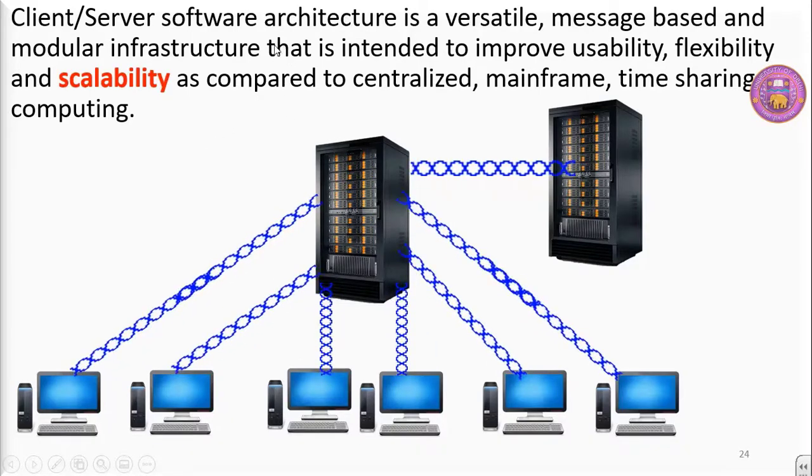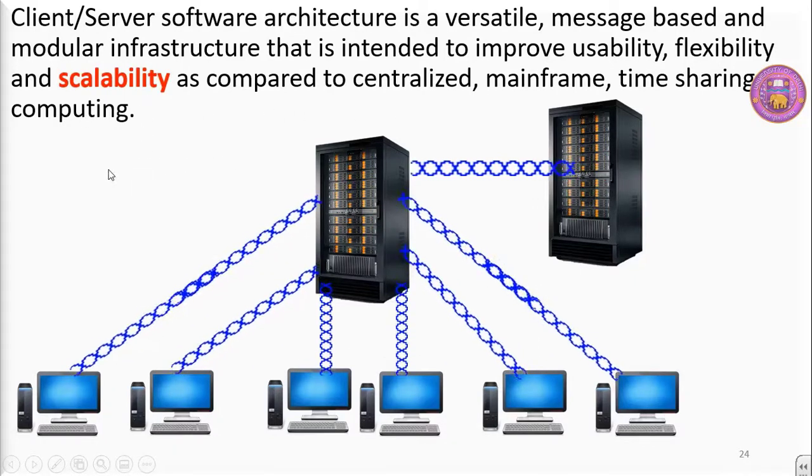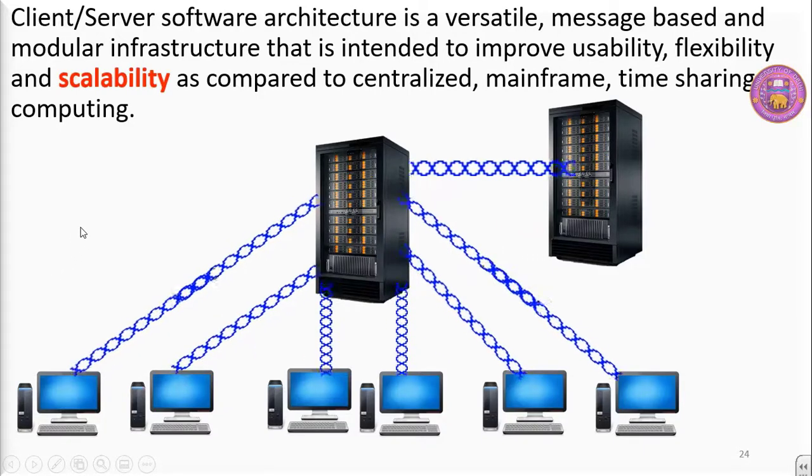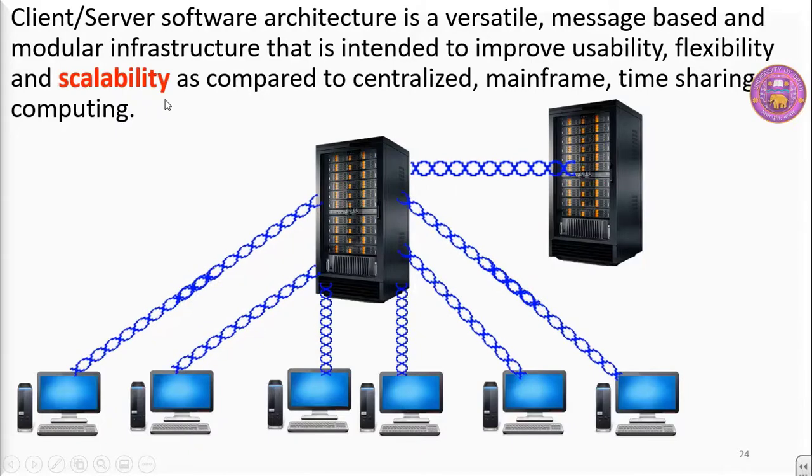So you have seen that client server software architecture is versatile. It is message based, we talked about it. It is modular infrastructure, we also discussed this point, that is intended to improve usability, flexibility and scalability. Here you have seen the example of scalability. So what we can say is that client server architecture is quite versatile. It is message based, it is modular infrastructure and it is scalable. It is distributed also as compared to centralized mainframe time sharing computing.